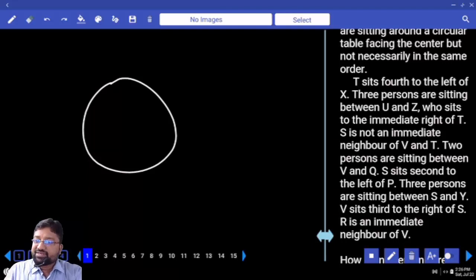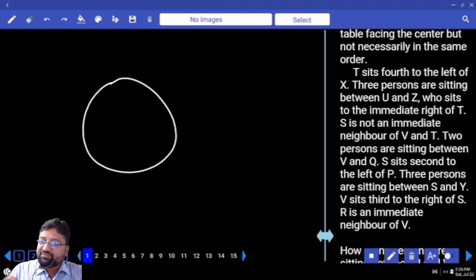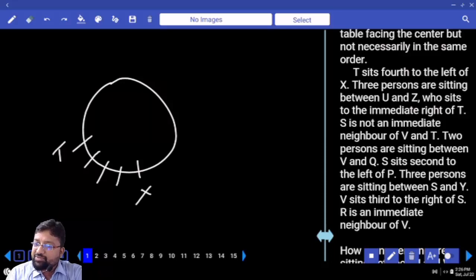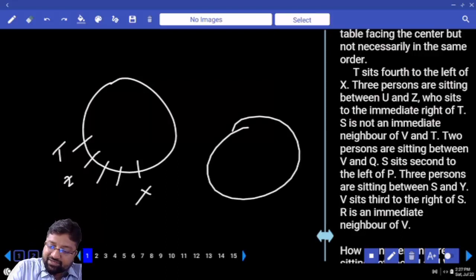See, the problem here is T sits fourth to the left of X. What many people do is as soon as they see the first line, T sits fourth to the left of X, they give first weightage to T. Next, 3 people sit between U and Z, Z who sits to the immediate right of T. Next is what? 3 people are sitting between Z and U.